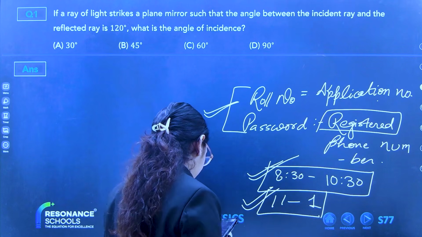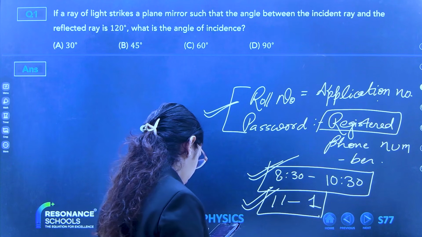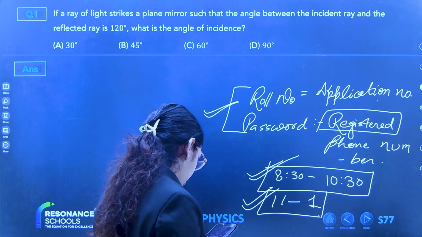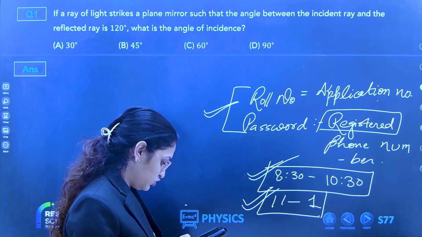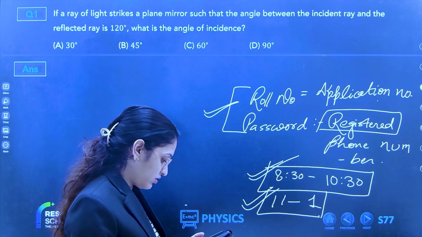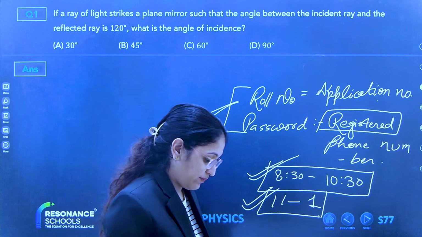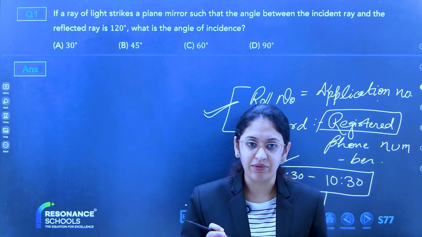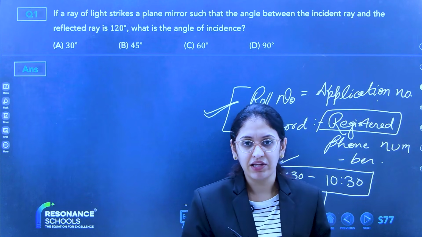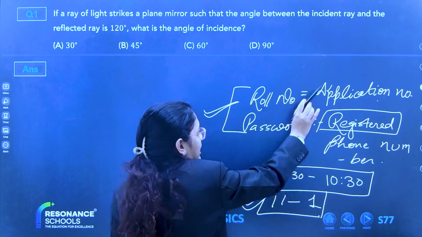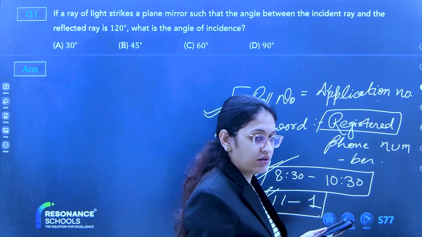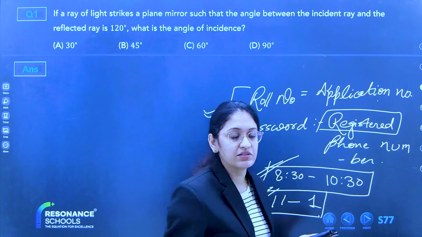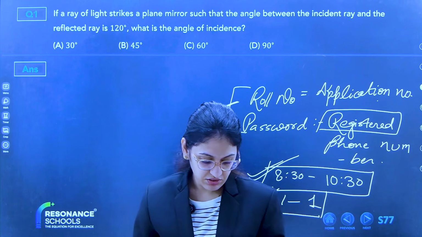Ma'am, we have got the PDF and in the return we should not write out. No, no, no. We got a PDF from management in that it is written we should not write. See, if there is no need to write roll number, it's okay. But if somehow there is a glitch or something, then you should know what is your roll number. Your application number is your roll number. Everyone done with this? Can we start?